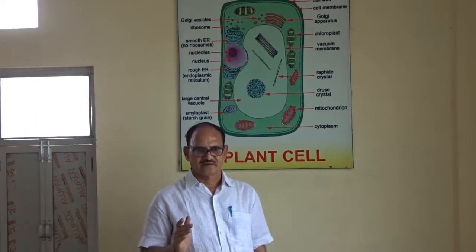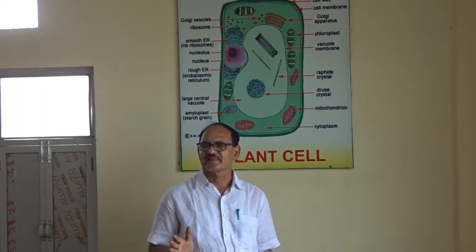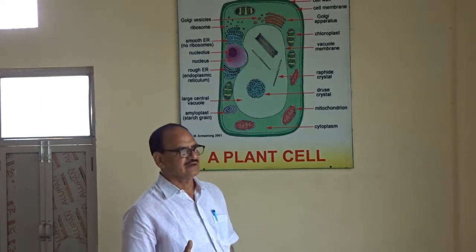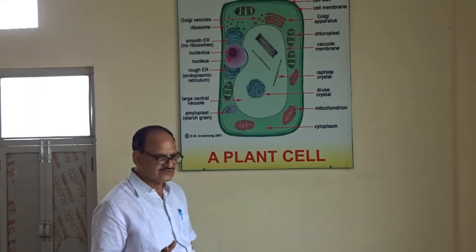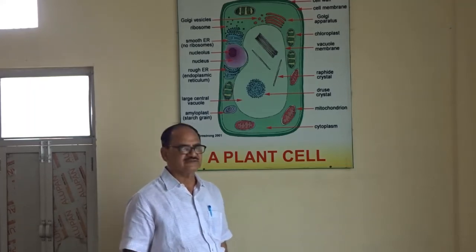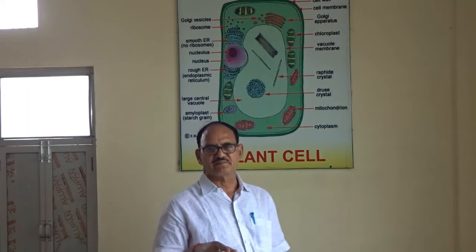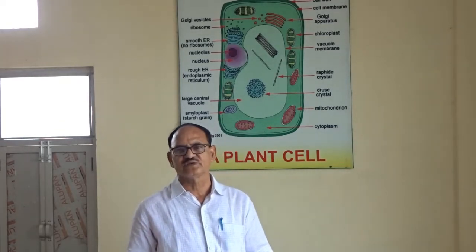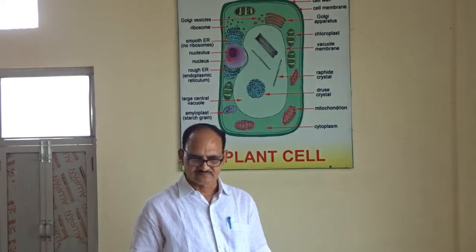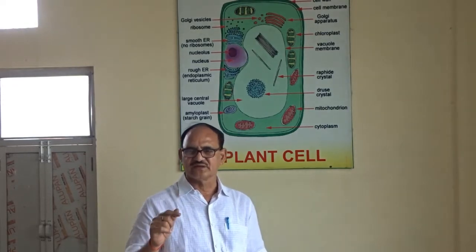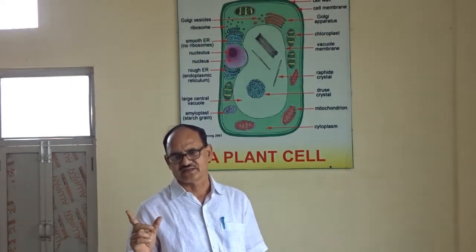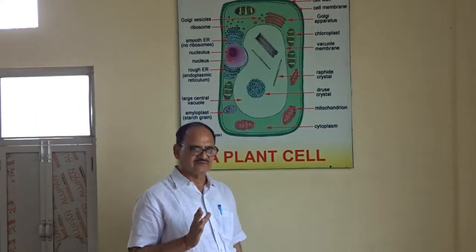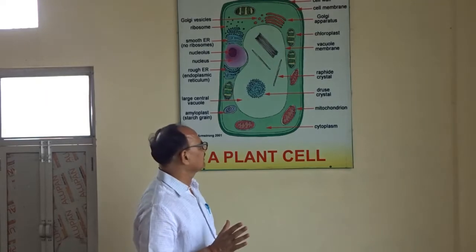amoeba, chlamydomonas, bacteria, archaebacteria, paramecium. These are organisms made of only one cell, therefore they are known as unicellular organisms. Uni means one and cellular means cell, that is, one-cell organism. They are primitive and simple.